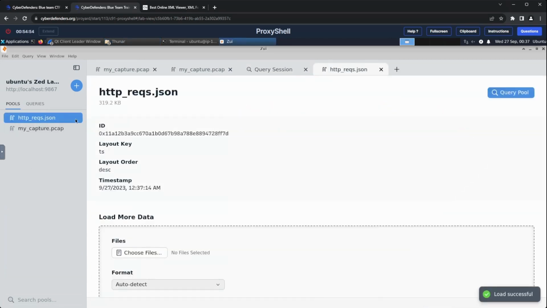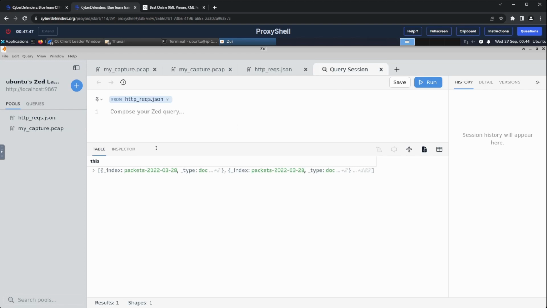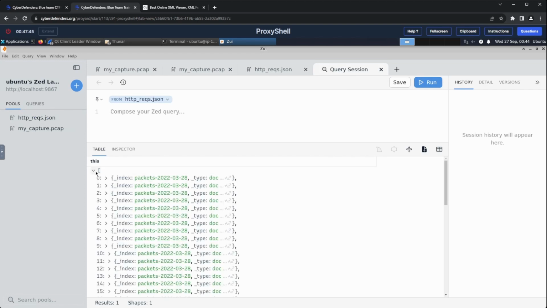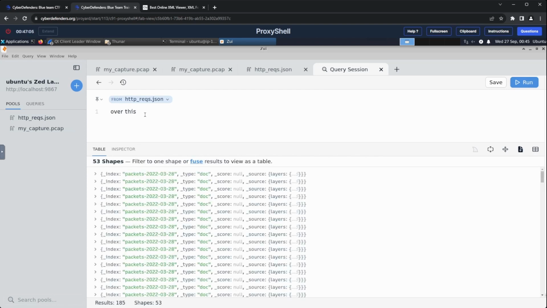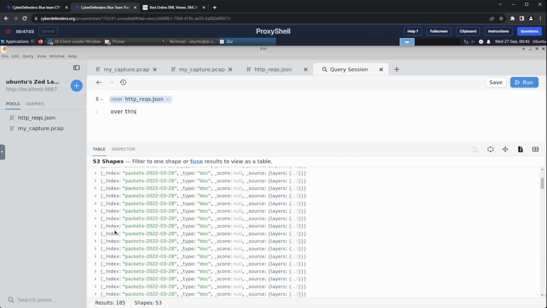Loading the JSON dump in Zui, I noticed that all the packets were inside an array. So I used the over this query to get rid of the outer array and generate the elements of the array as a sequence of records.